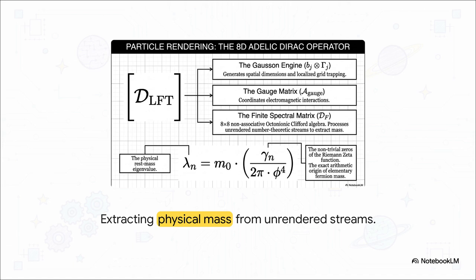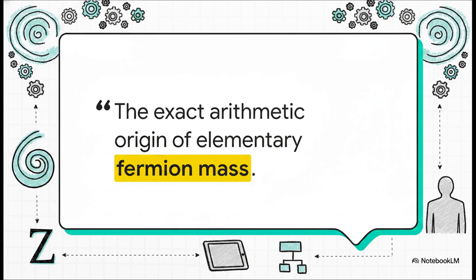See that gamma subscript n variable? Those are the non-trivial zeros of the Riemann zeta function. The system uses those exact zeros to derive the rest mass profiles of elementary particles. Just let that sink in for a second. The exact arithmetic origin of elementary fermion mass. What this literally means is that the physical weight of everything around you, the chair you're sitting on, the screen you're watching this explainer on, your own physical body, it isn't just matter. It's the direct physical output of a Riemann zeta function calculation being run continuously by the universal engine.